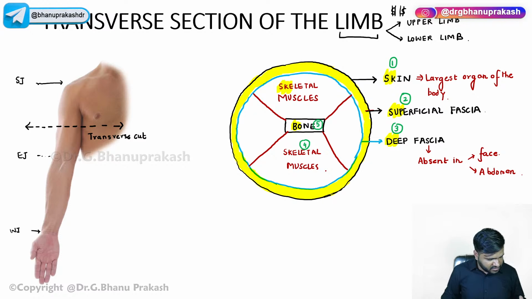Now, guys, just try to remember one thing: in between the muscles, there is a space present. I'm highlighting this particular area right now.